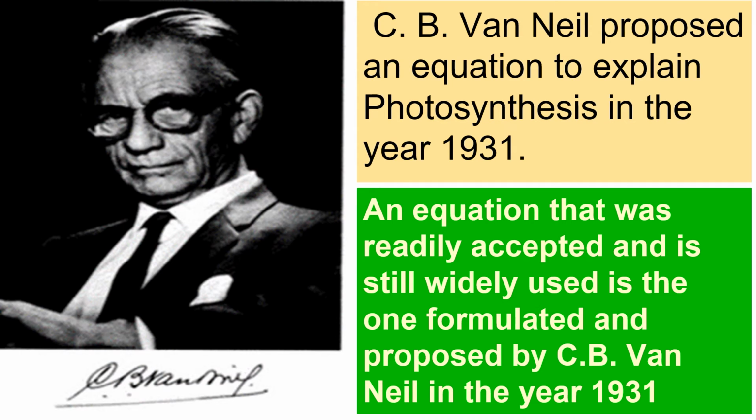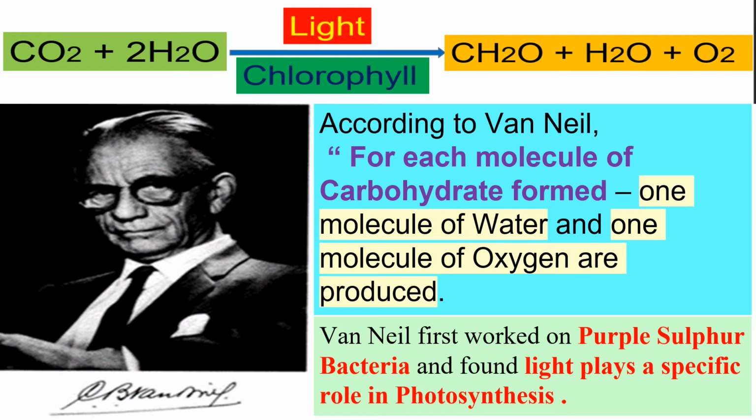C.B. van Niel proposed an equation to explain photosynthesis in 1931. It was readily accepted and is still widely used. According to van Niel, for each molecule of carbohydrate formed, one molecule of water and one molecule of oxygen are produced. Here you can observe the equation that is given.